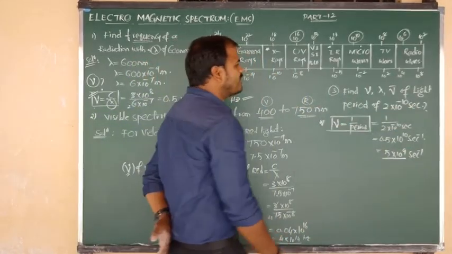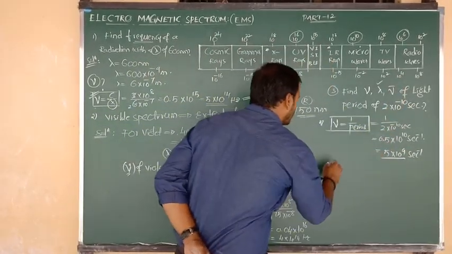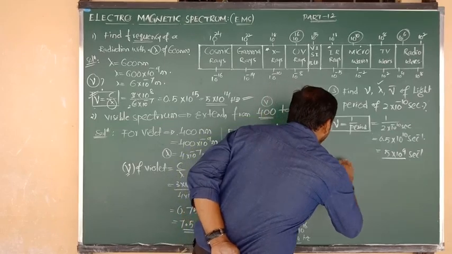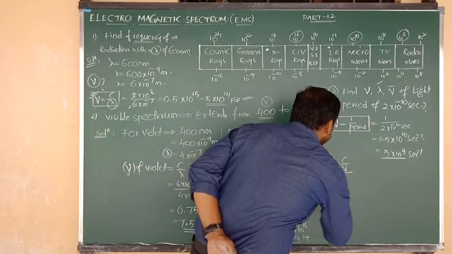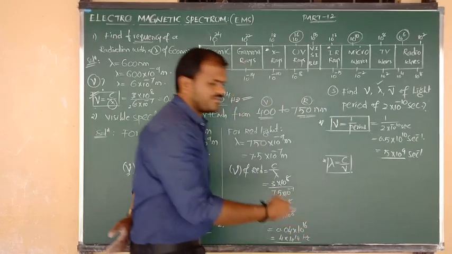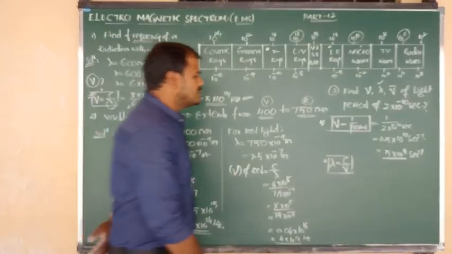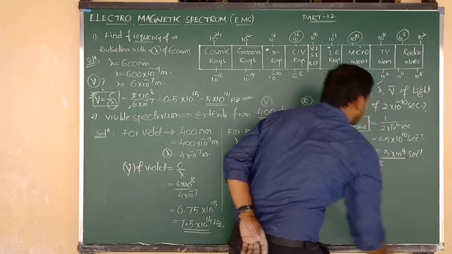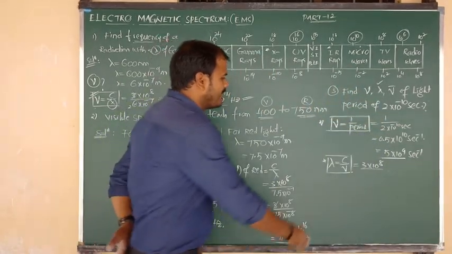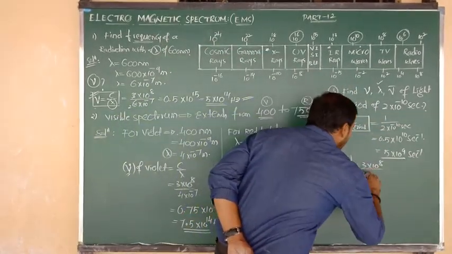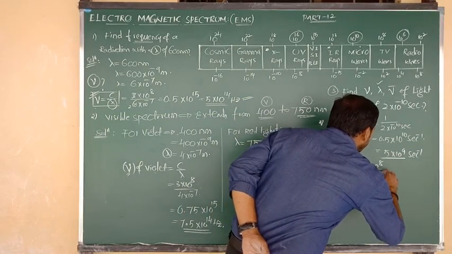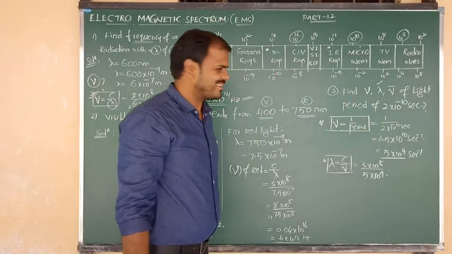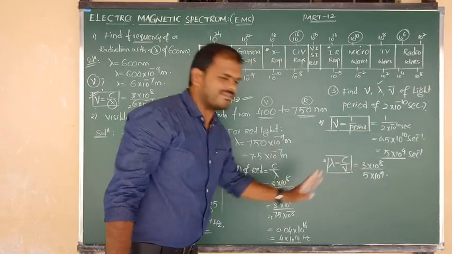Along with frequency, they are asking for wavelength. Wavelength is lambda, and lambda is C by nu. This is the formula you know very well. What is C? 3 into 10 to the power of 8 meter per second, the speed of light, divided by the frequency. How much frequency did we get here? 5 into 10 to the power of 9.